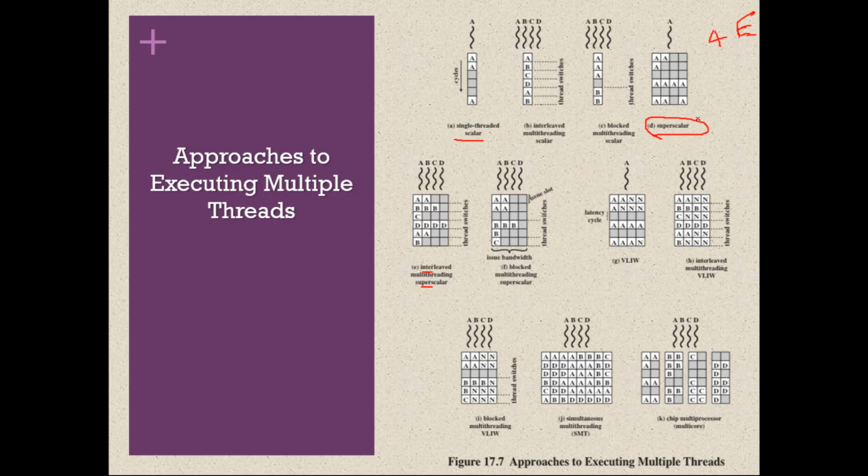So now we will discuss superscalar single thread. Even though you have superscalar, it is going to execute only one thread at a time. It is not going to execute more than one thread, but you have four execution units. Remember, there are four execution units. Even if you may have more than one thread, this system cannot execute more than one thread. It can execute only one thread at a time. But it is superscalar, that is, it has four execution units.